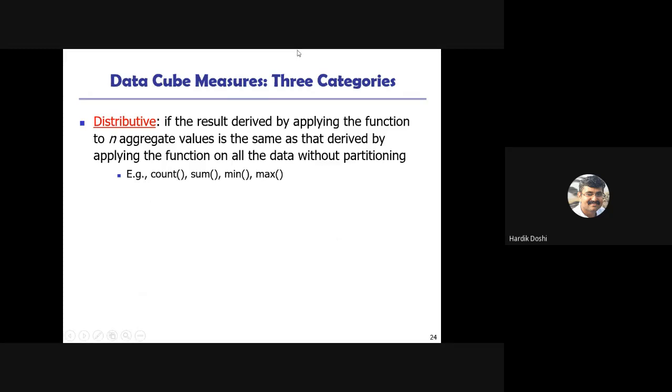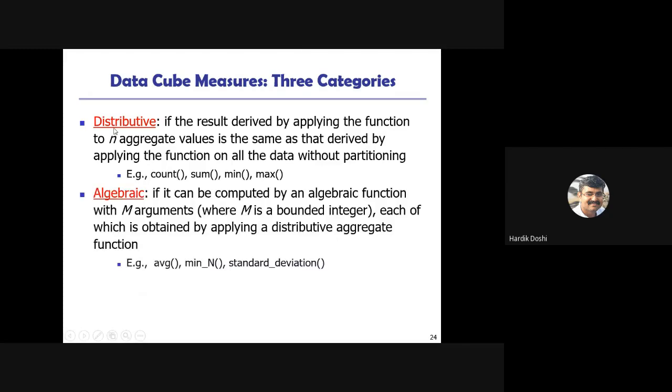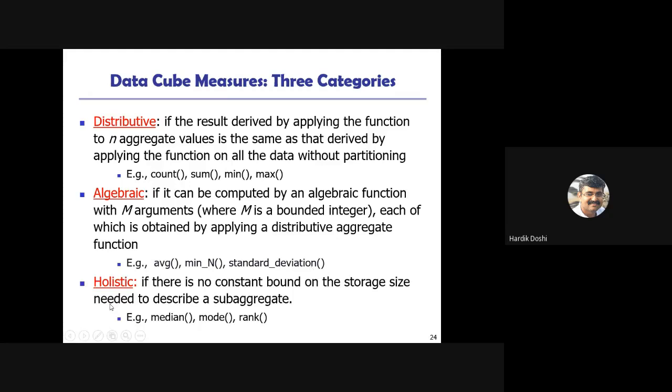Second is algebraic, where we apply algebraic functions like average, mean of n, standard deviation. And lastly holistic, where we go for statistical operations like median, mode, rank. So these are the three measures we can take here.